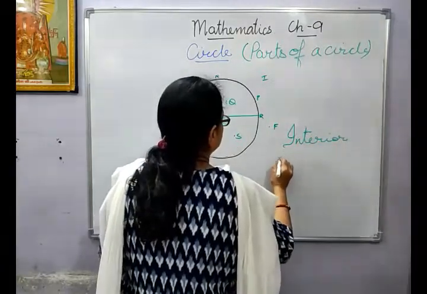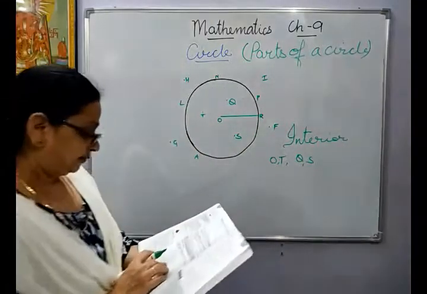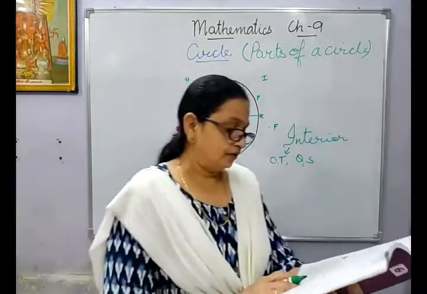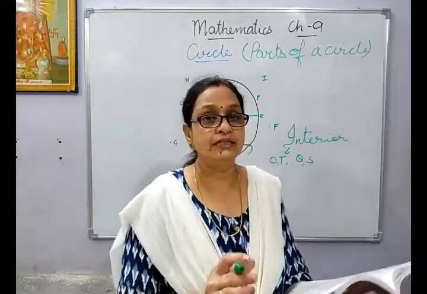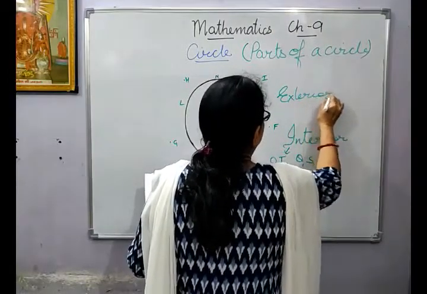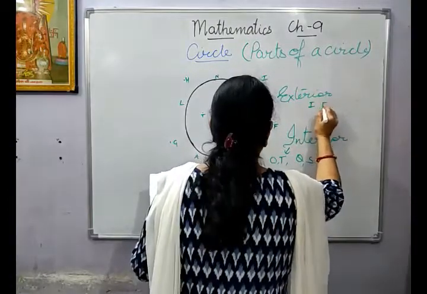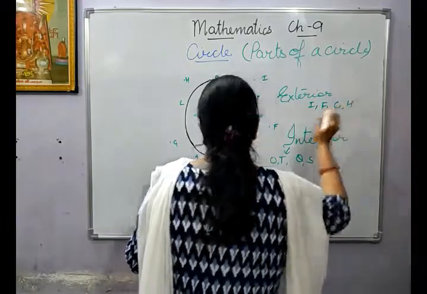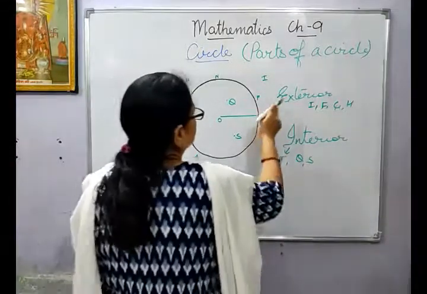Interior, it will be O, T, Q and S. O, T, Q and S is the interior. The part of the plane made by all those points that are not enclosed by the circle is called the exterior of the circle. Exterior: all those points which are outside the circle, like I, F, G and H. You can see over here, this is I, F, G and H.